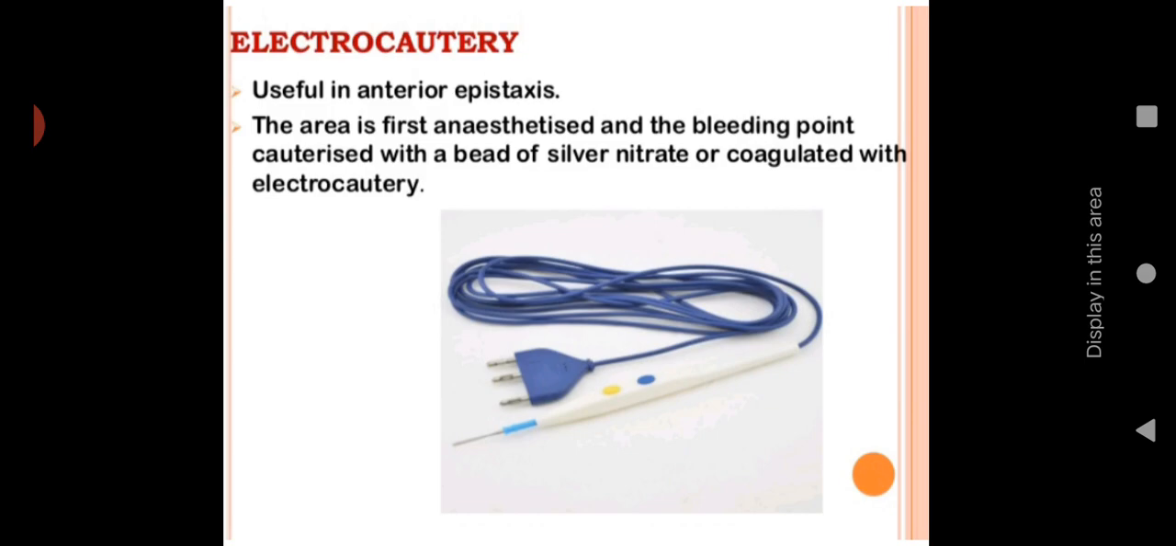Okay. So usually in anterior epistaxis, the area is first anesthetized and the bleeding point cauterized with a bead of silver nitrate or coagulated with electrocautery. So with the help of electrocautery, we can seal the bleeding area. First of all, we have to give anesthesia. Then we have to cauterize with the bead of silver nitrate.